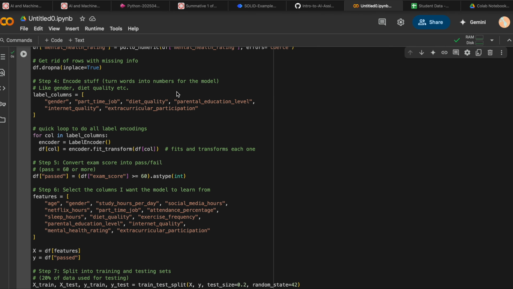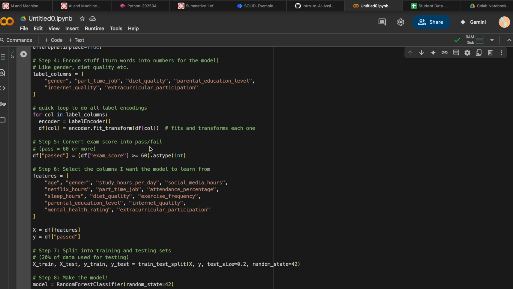So next I had to turn text into numbers because obviously AI models don't understand words like female or good. So I used LabelEncoder to convert them. So essentially this loop goes through each of the columns and replaces the text with numerical values, like female might become, for example, 0 and male might become 1 and so on.